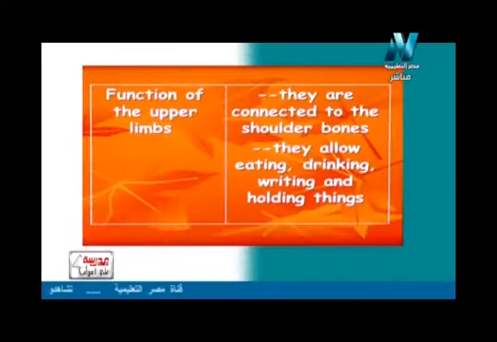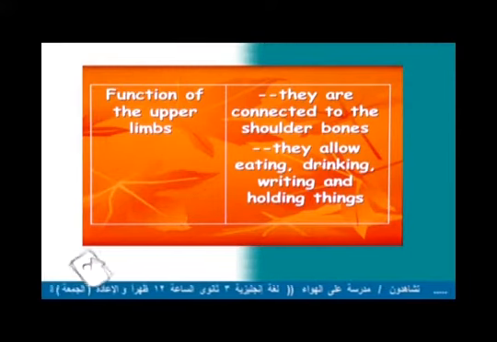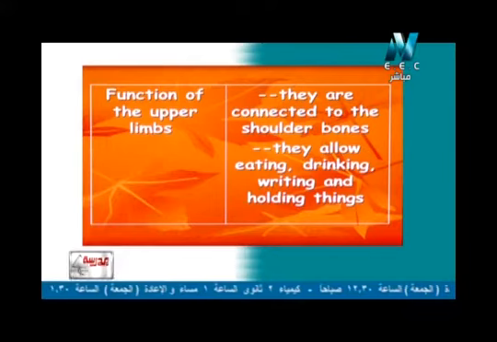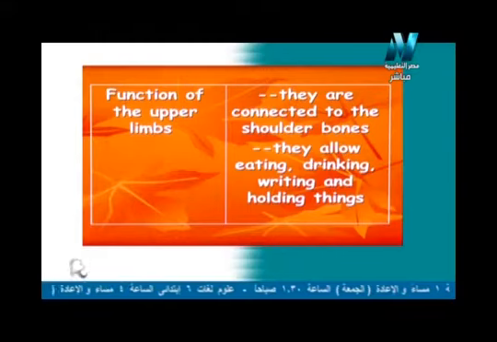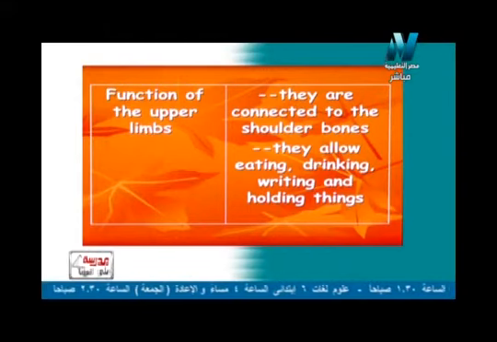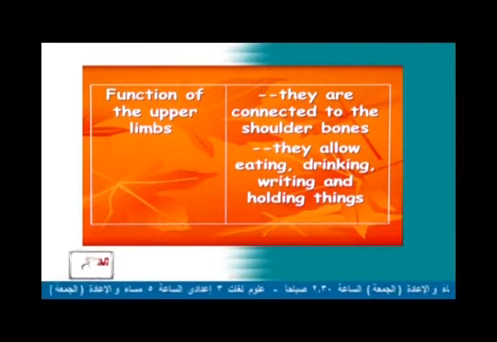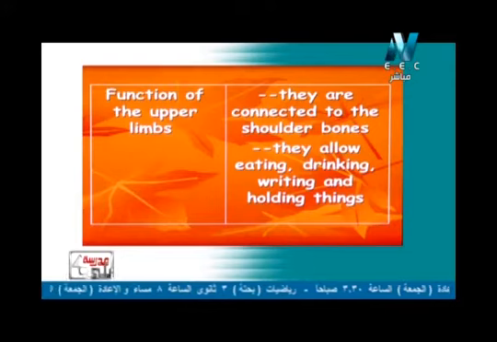So now, what about the function of the upper limb? Upper limb has many functions. We can write books, we can write many essays about the functions of the upper limb. It is connected to the shoulder bones, as I said. And it allows eating, drinking, writing, holding things and many other useful functions. So the functions of the upper limb are many, like helping me eat, drink, write, or read and hold things. So again, we have many functions of the upper limb such as eating, drinking, writing and also holding things.